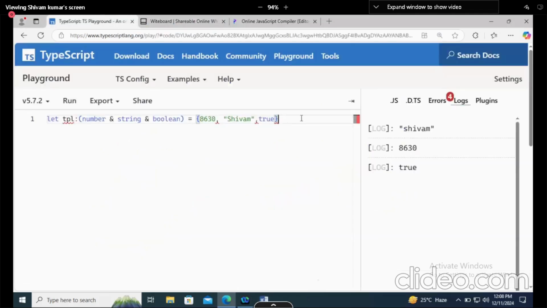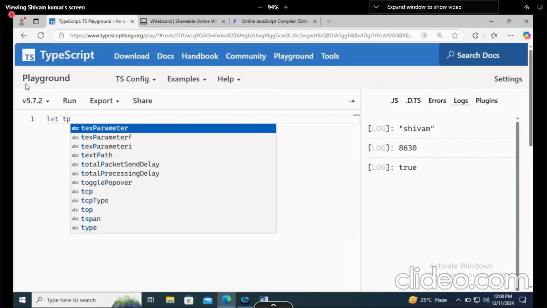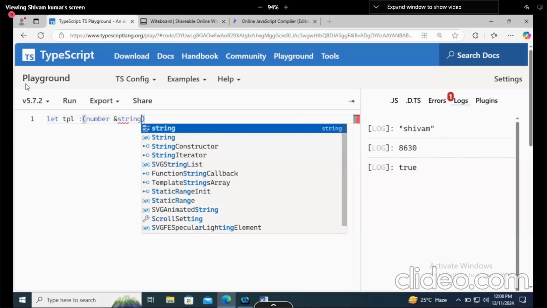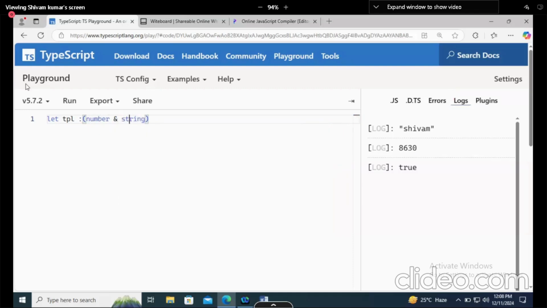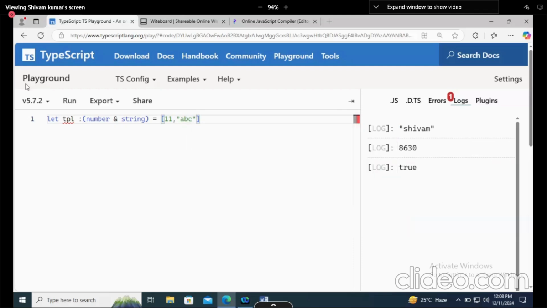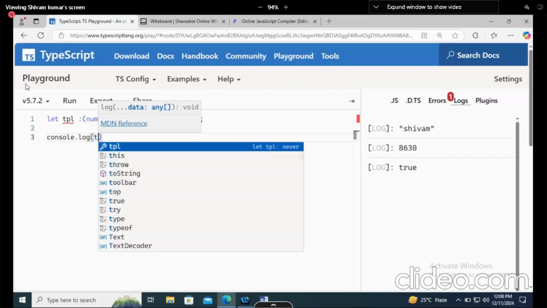Now, let me do something like this. I will say let tuple TPL, just a variable name, and it is going to store a number and a string. Its first value I will write as 111 and the second value as ABC. So we are running into an error. Let's check what exactly the error is that we are facing.